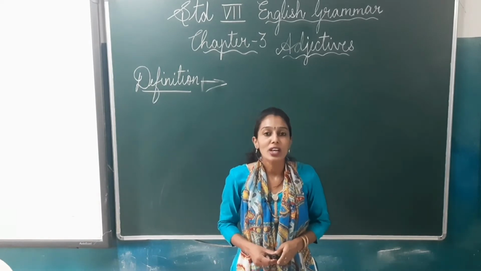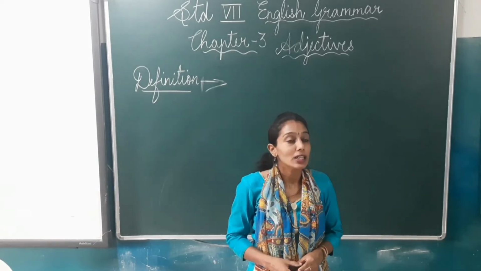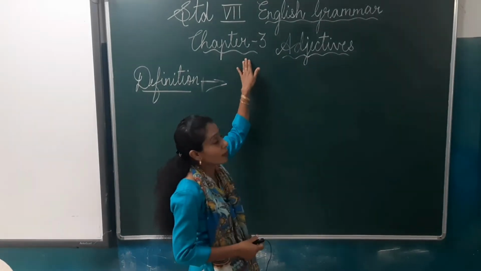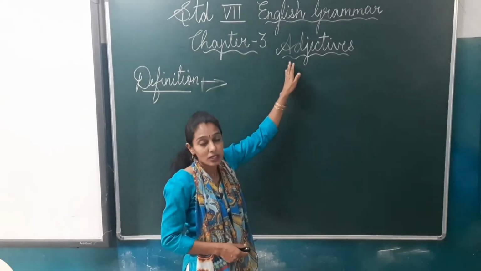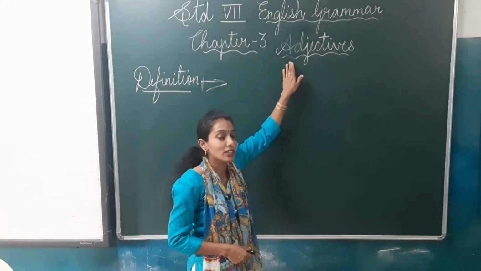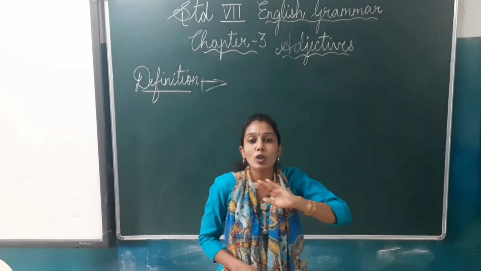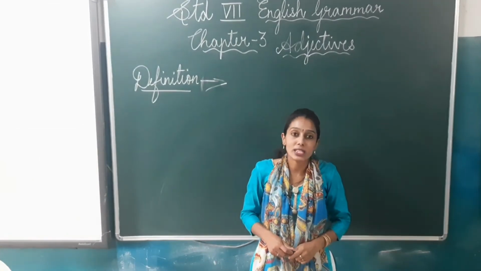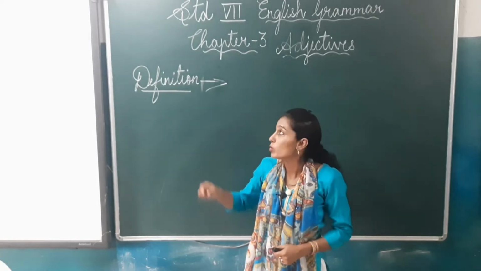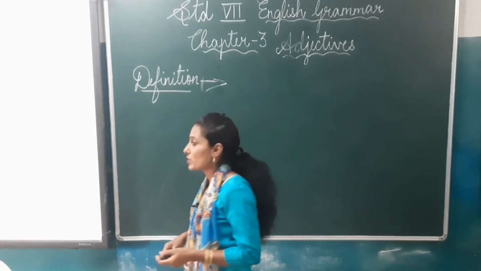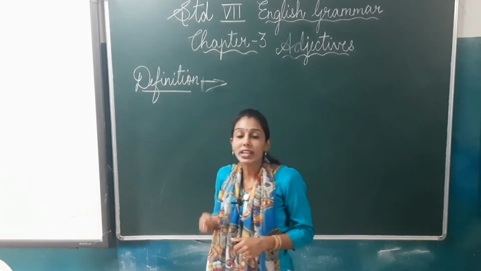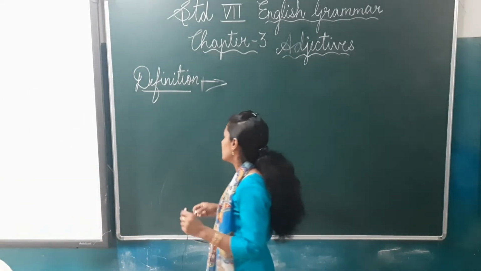So children, today we are going to start the third chapter from your English grammar textbook. And what is the name of the chapter? The chapter is adjectives. I know you all know what an adjective is, but still I will explain what an adjective is. I'll explain it with an example.